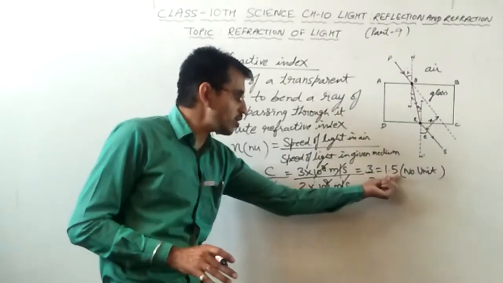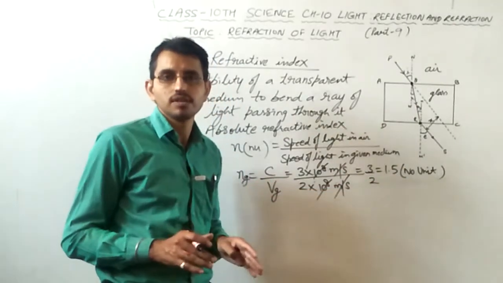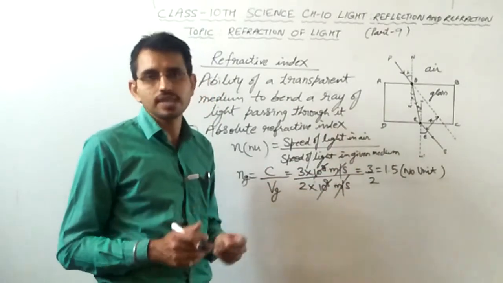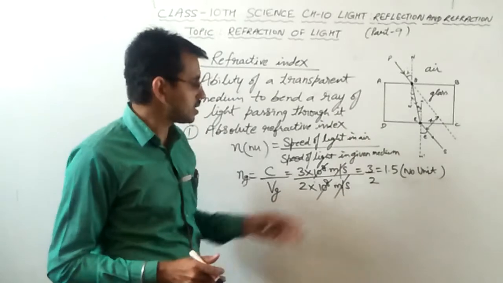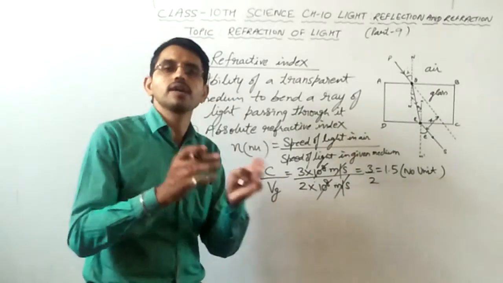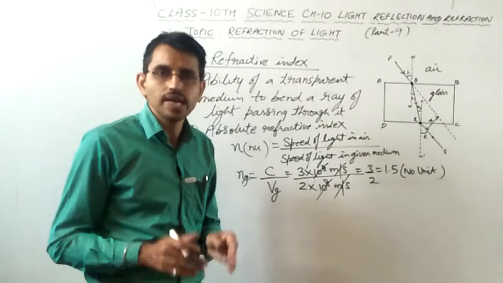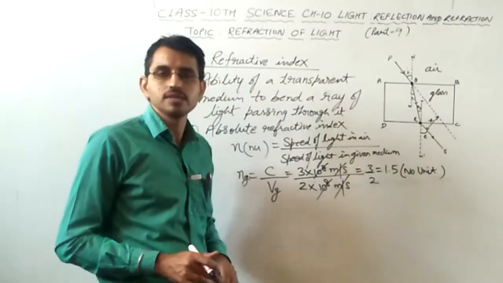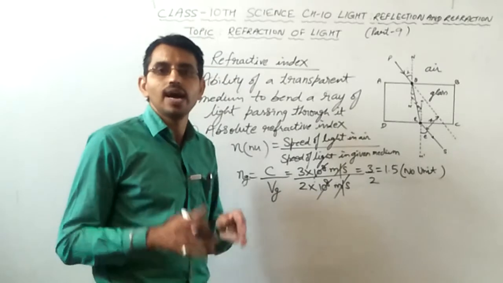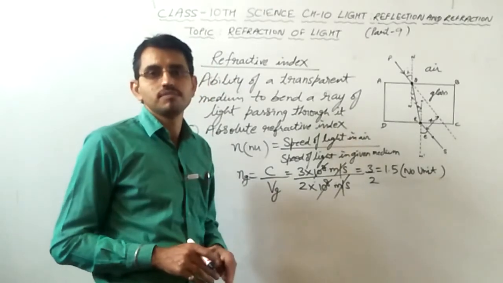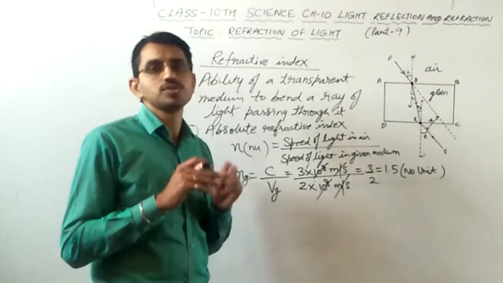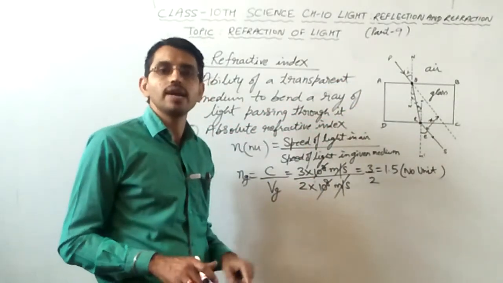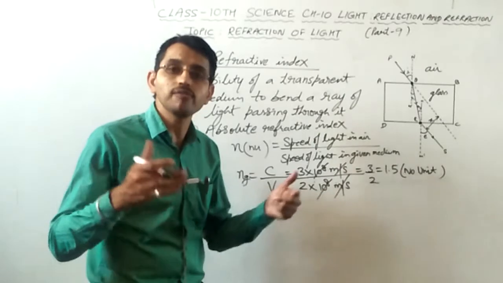Now, what does this value 1.5 signify? What is meant by saying that the refractive index of glass is 1.5? What can a student understand from this data? It means that on entering from air to glass, the speed of light has been decreased to 1.5 times.